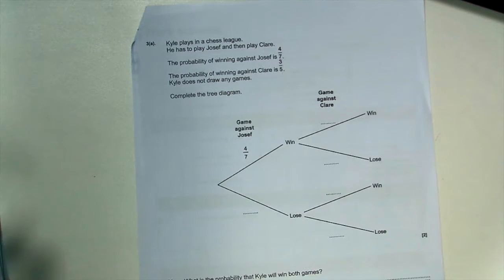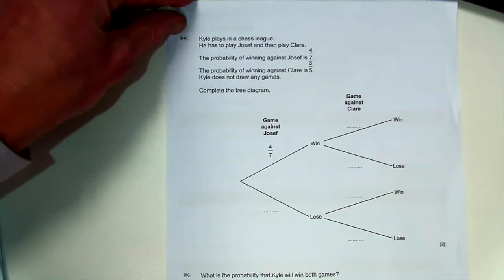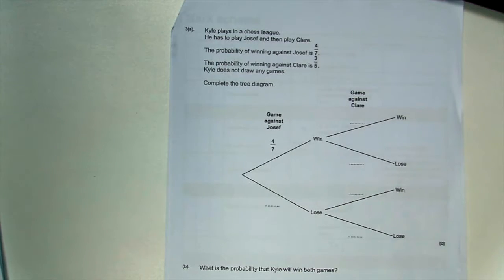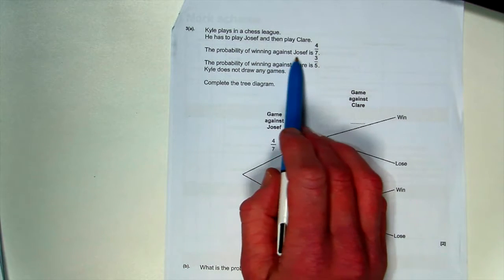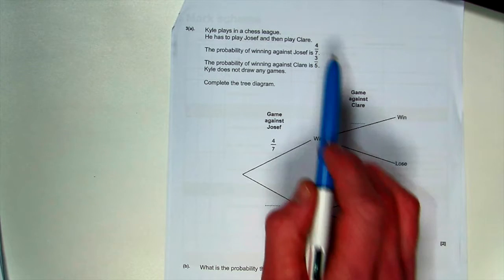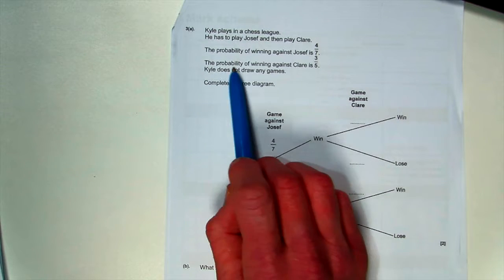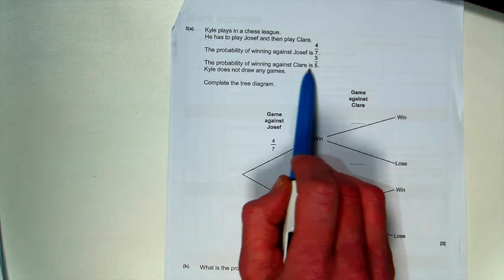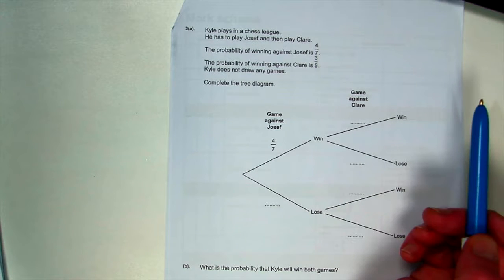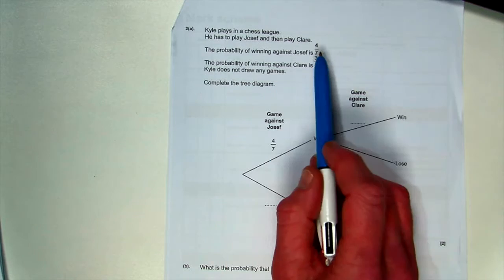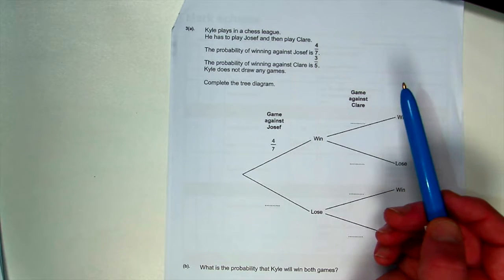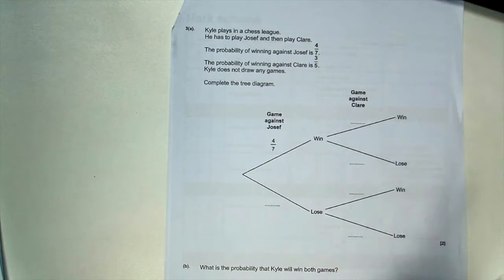Our third question is a probability tree. Kyle plays in a chess league. He has to play Joseph and then play Claire. The probability of winning against Joseph is 4/7, and the probability of winning against Claire is 3/5. Kyle does not draw any games, so he's either going to win or he's going to lose. And we're asked to complete the tree diagram.